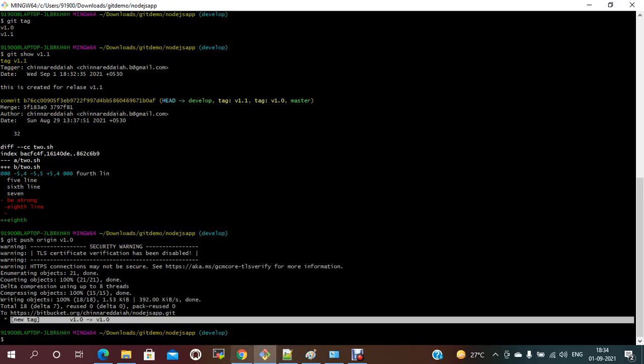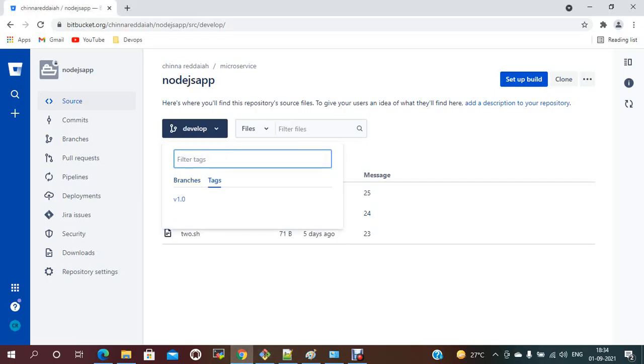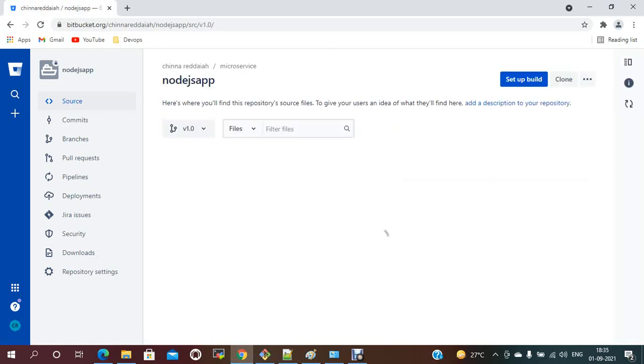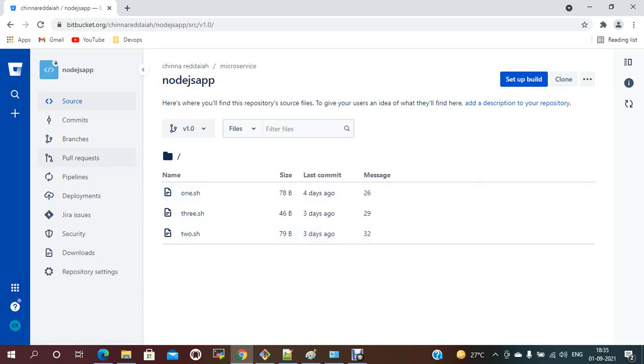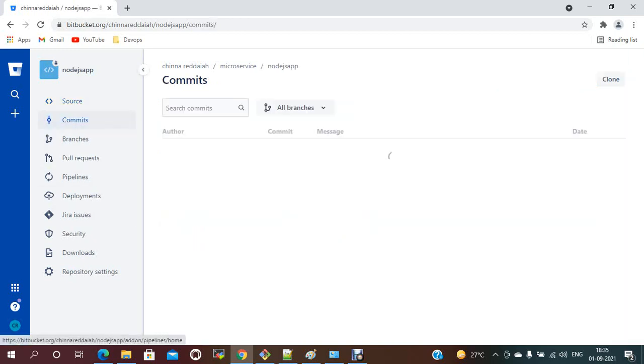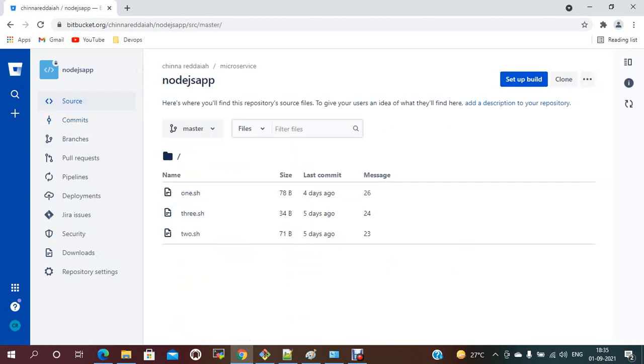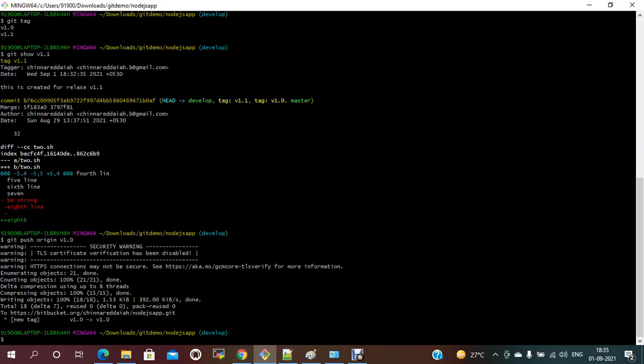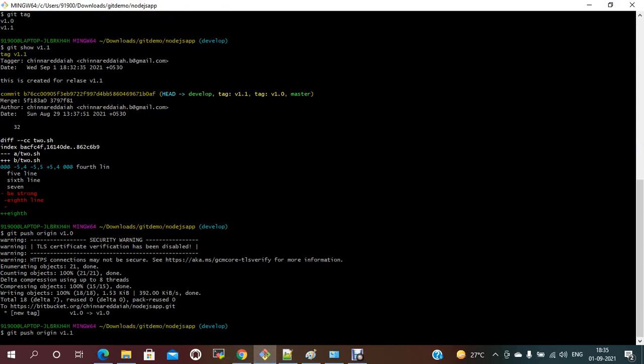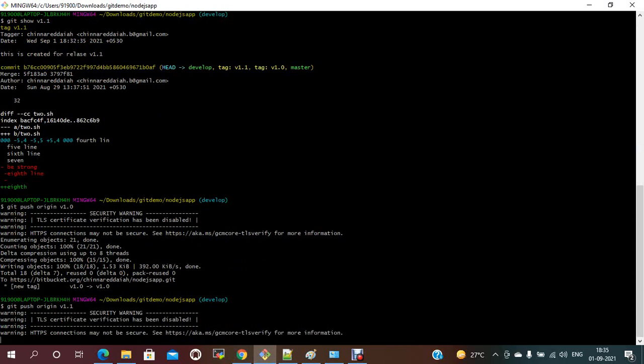See, if you refresh now, version v1.0, this tag is created. This tag has the files and the commits, whatever information it has till now, the information of those files, everything. Like that, if you want to push another tag, you just mention the tag name and it will be pushed to the remote repository. To push a tag to the remote repository, git push origin and the tag name.